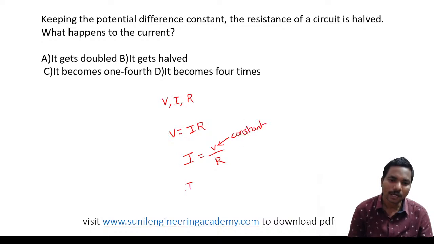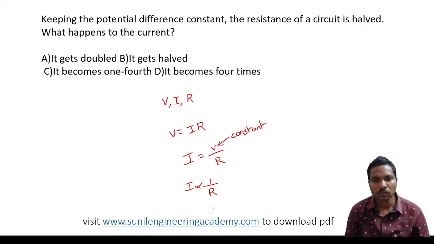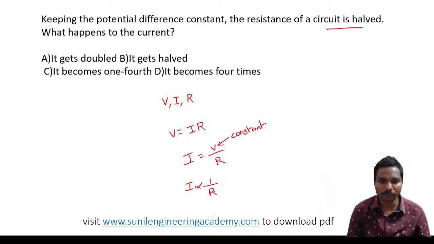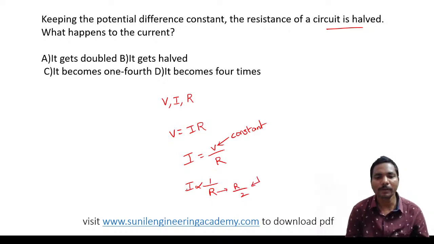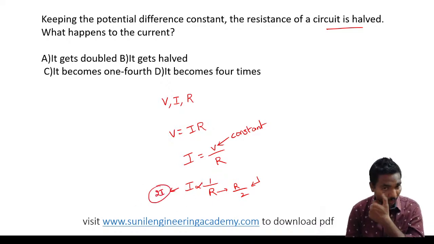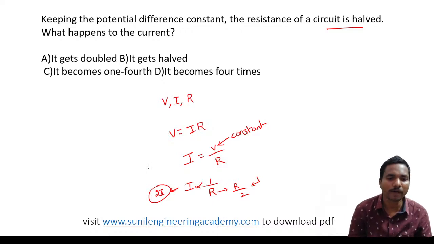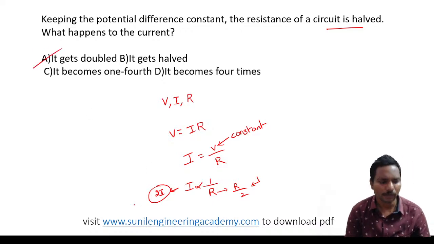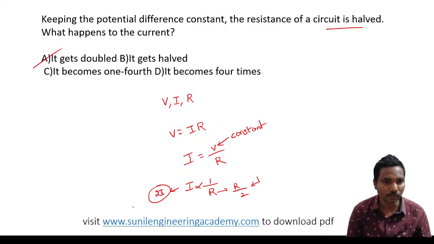Then current is inversely proportional to resistance. Here the resistance is halved. Whenever opposition is halved, the current flows faster. So it becomes 2 times. Inversely proportional, na? If it is half, it becomes double. Answer is option A. Very good.